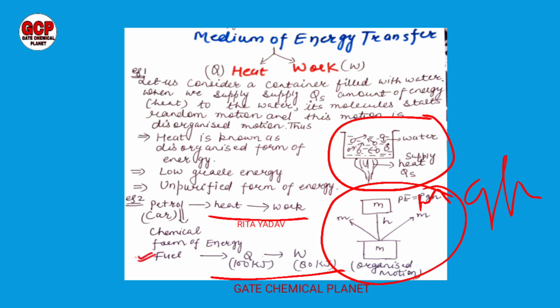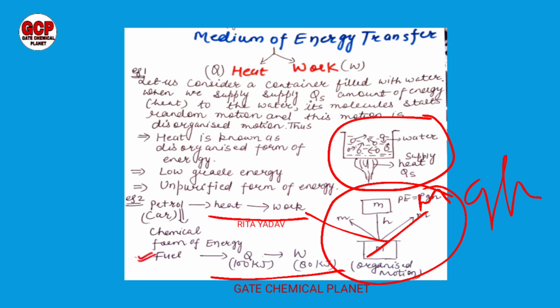So at height h it will have a potential energy mgh. If we are shifting this block in any direction, the mass is not changing. The mass of the block is the same in all directions. So the movement of the block is in an organized manner. So we can say that this is an organized motion.